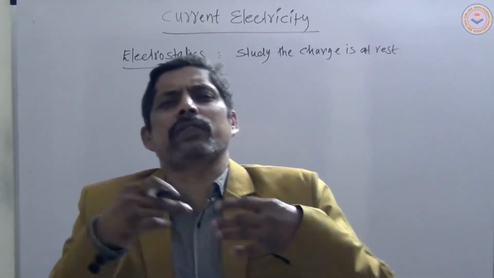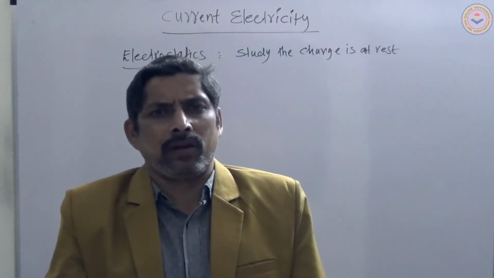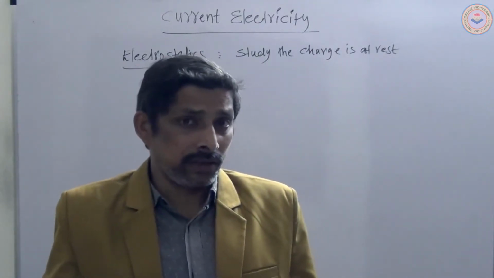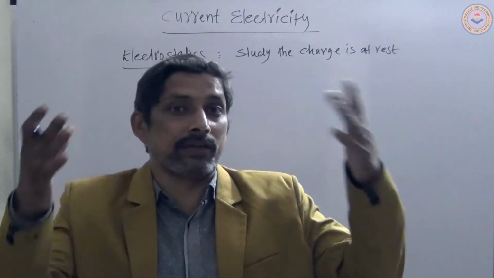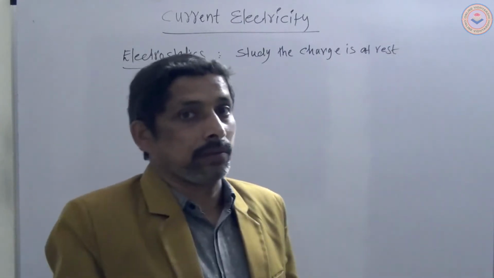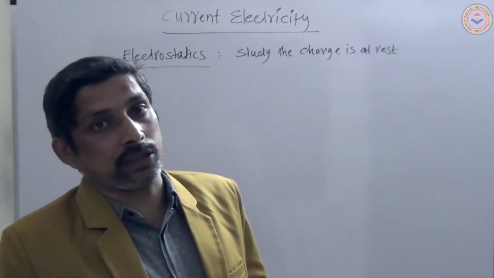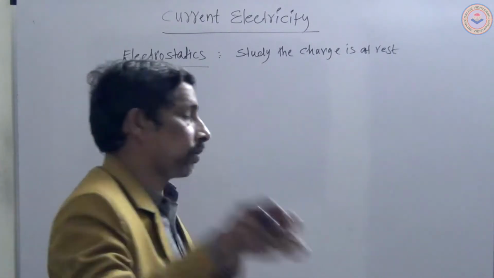A charge at rest produces only an electric field. Around that charge, we can discuss the force experienced at different positions and related topics. Potential and intensity of electric field, Coulomb's inverse square law, all those we discuss in those chapters.